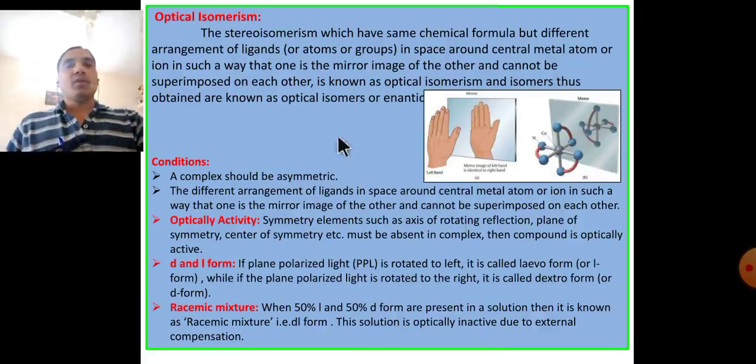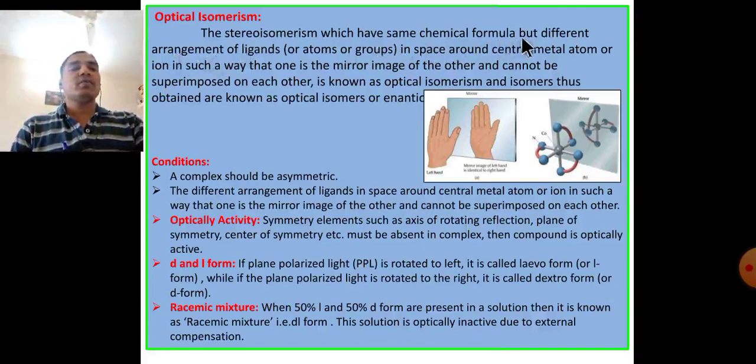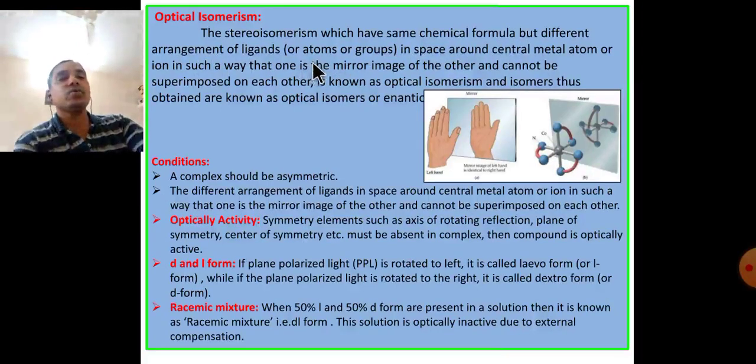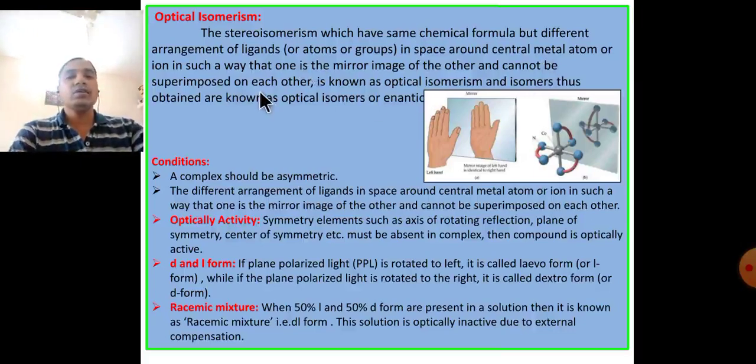Optical isomer: the stereoisomers which have the same chemical formula but a different arrangement of ligands or atoms or groups in space around the central metal atom or ion, in such a way that one is the mirror image of the other and cannot be superimposed on each other, are known as optical isomers or enantiomers.